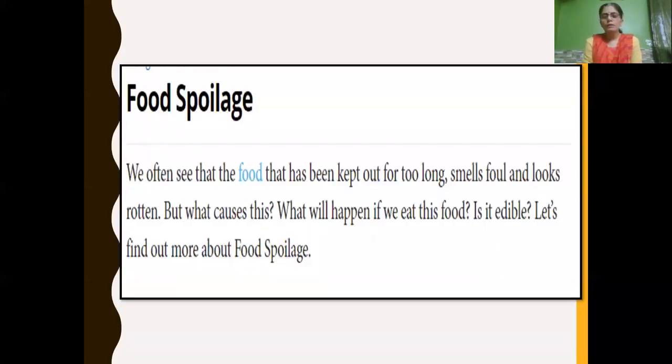For example, influenza, measles, mumps, conjunctivitis, and chickenpox. Now let us learn about what food spoilage is. We often see that food has been kept out for too long, especially during the summer season, and it smells foul and looks rotten. How does it happen? What causes this? What will happen if we eat this spoiled food? Can we eat it? Is it edible? Let's find out more about food spoilage.